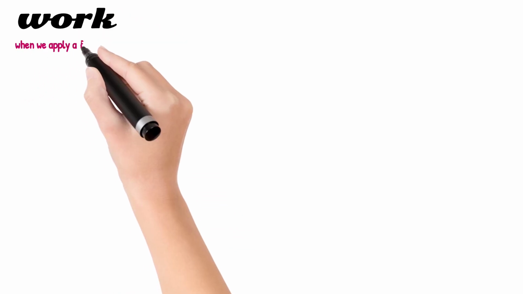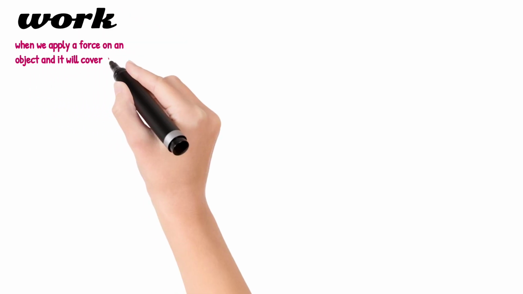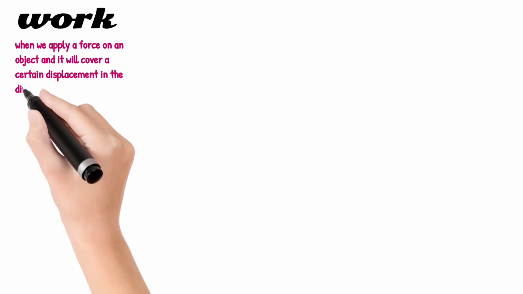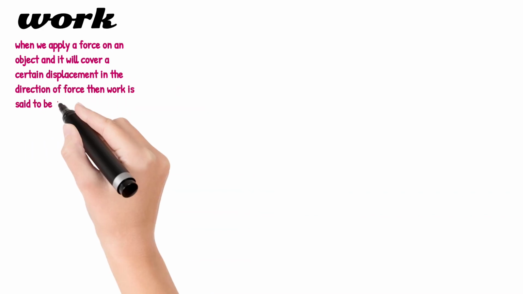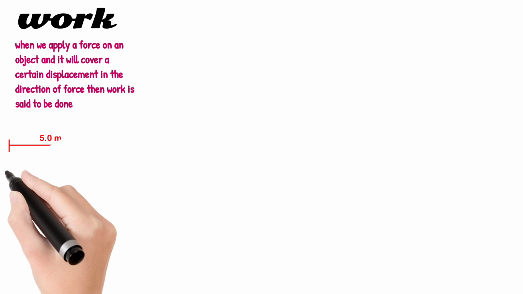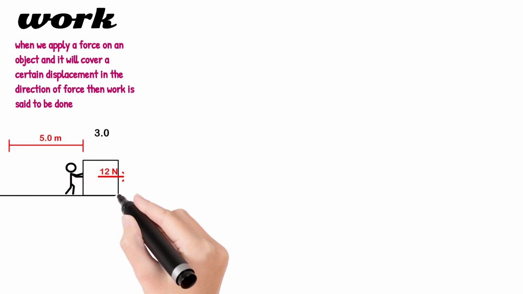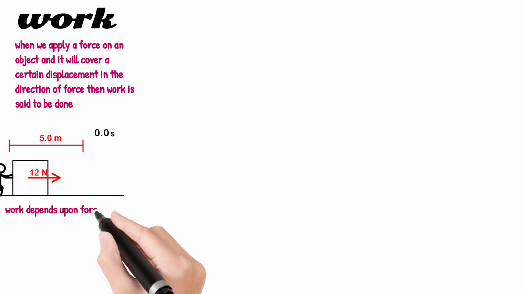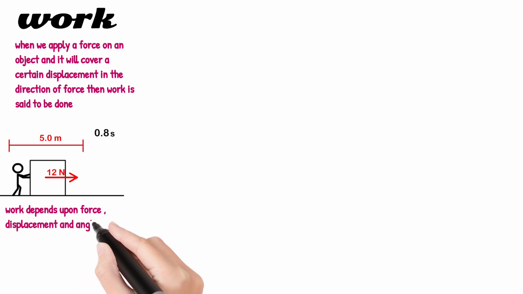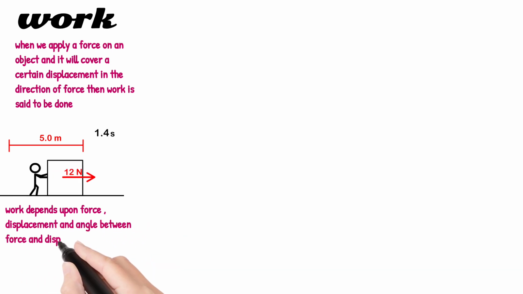Basically, whenever we apply a force on an object and it covers a certain displacement in the direction of force, then work is said to be done on the object. So we can say that work done depends upon force, displacement, and the angle between force and displacement.